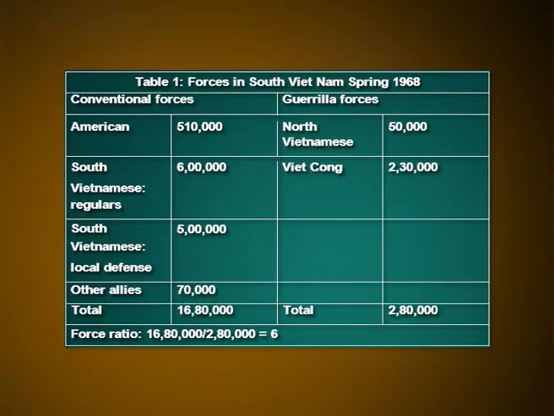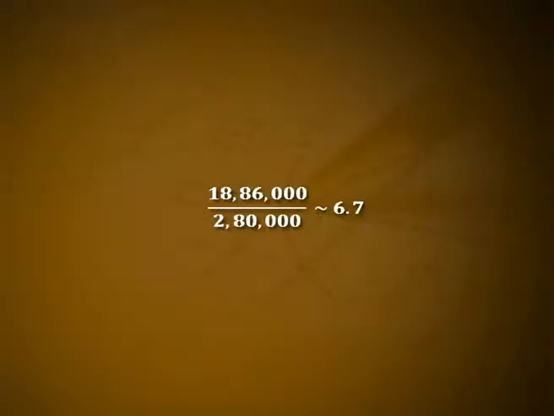Table 1 gives the forces in South Vietnam in spring 1968. If President Johnson had sent 206,000 troops as requested, the force ratio would have increased to 1,886,000 by 280,000, which is approximately equal to 6.7, still not enough to have improved the situation much for the